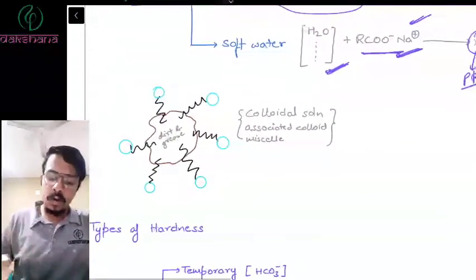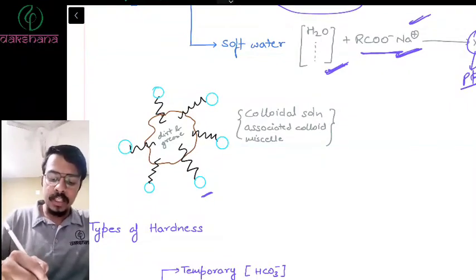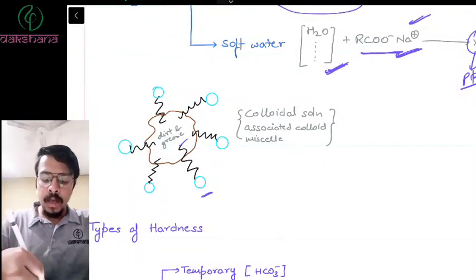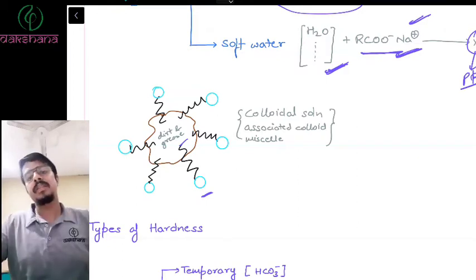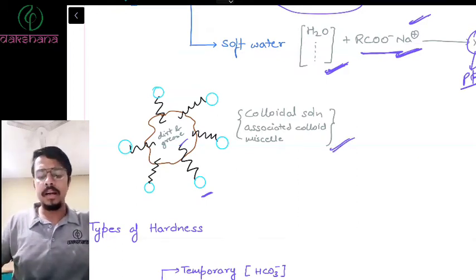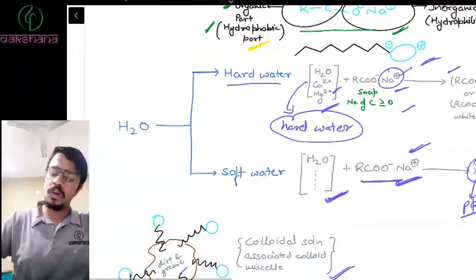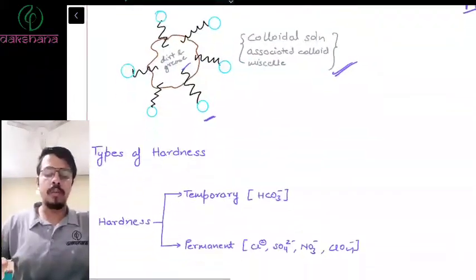Okay. So this is how a soap reacts with the greasy part, right? Its organic part reacts with the greasy part, it gets attached, and then the separation takes place. So this is called colloidal, and these are called micelles, right? So this is not much important for you, right?